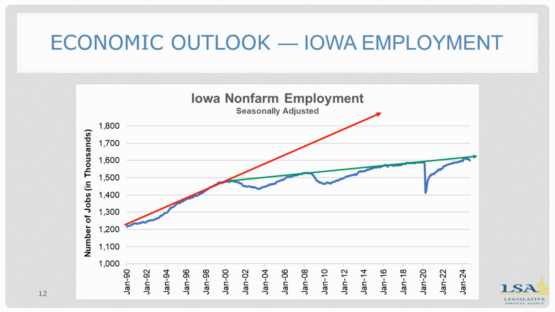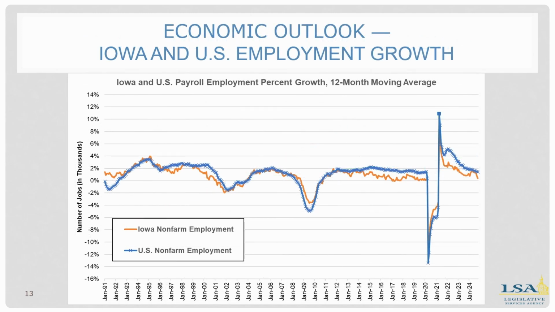Iowa reached an employment peak of 1.6 million jobs in June 2024. There's been a slight decrease from the high as recent layoffs have affected the finance and manufacturing industries. Slide 13, Iowa and US employment growth as 12-month moving averages, the US in blue and Iowa in orange. These have generally tracked each other since 1991, although since 2010, Iowa employment percent growth has been a little bit less than US percent growth.